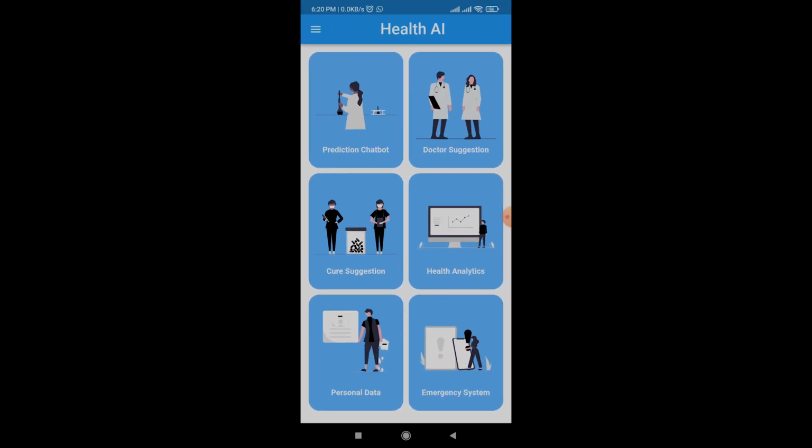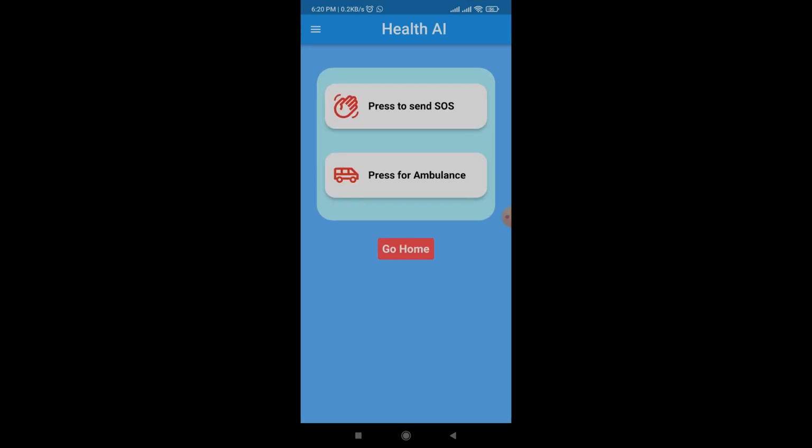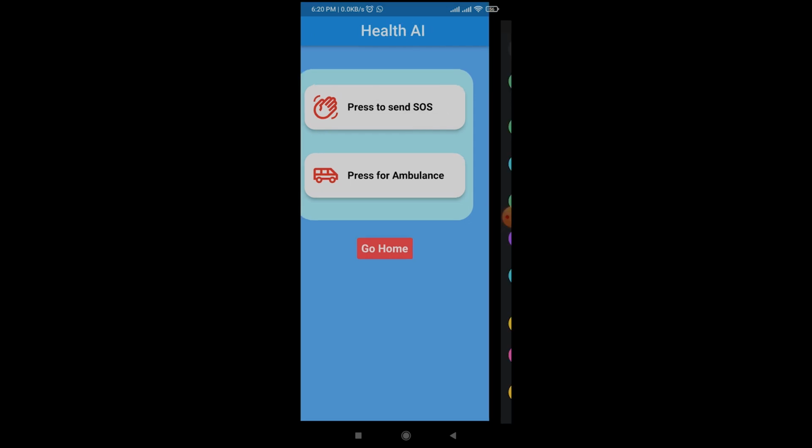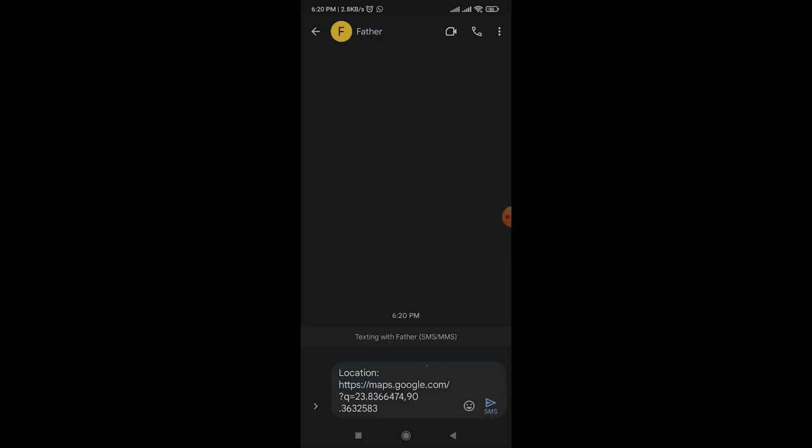The next module that I want to talk about is emergency system. Here you can see that we have two buttons. The first one is press to send SOS message, and the second one is press for ambulance message. If I press the first one, then SOS message will be sent to my saved contact. I have saved my father's number. If I press that button, SOS message will be sent to my father with my current location. Here you can see the small demonstration. You can see that the app has collected my location, and it has also written emergency SOS message, and it is sending to my father's number.